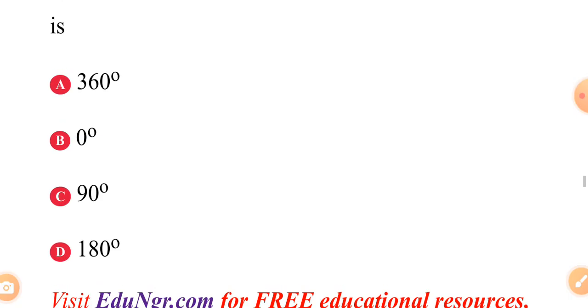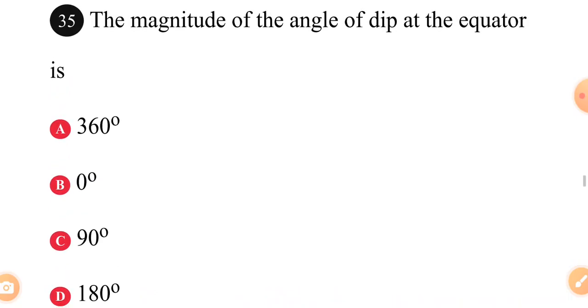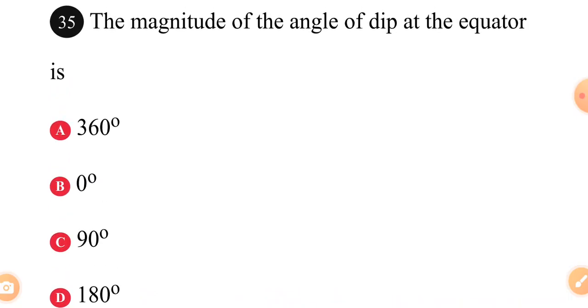Question 35. This one doesn't require calculation, but you just need to know it. The magnitude of the angle of dip at the equator is dash. A, 360 degrees. B, 0 degrees. C, 90 degrees. D, 180 degrees.